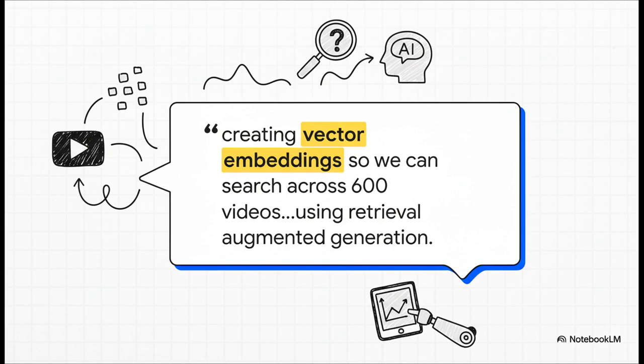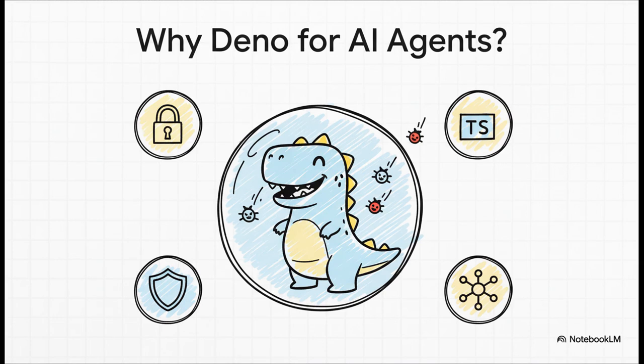Now that sounds complicated, but the idea is super simple. The AI retrieves the relevant info from the videos and uses it to augment its own knowledge to generate a perfect answer. It's a real-world agent being built right before our eyes. And as you look at these projects, you'll see one technology, Deno, popping up over and over again. There's a really good reason for that.